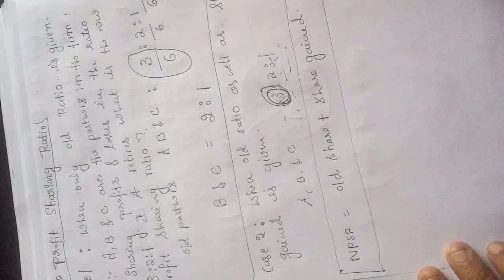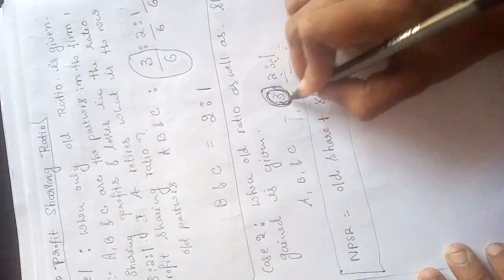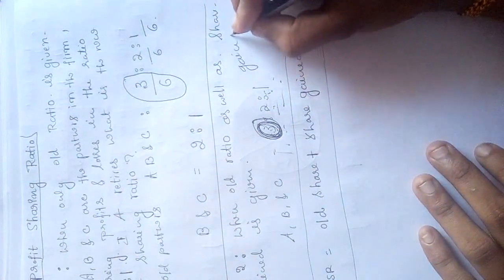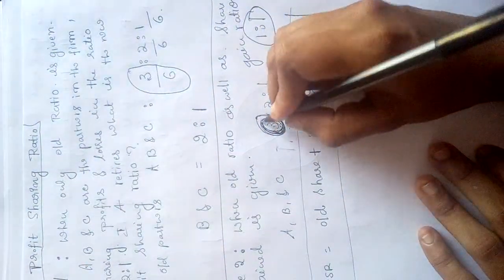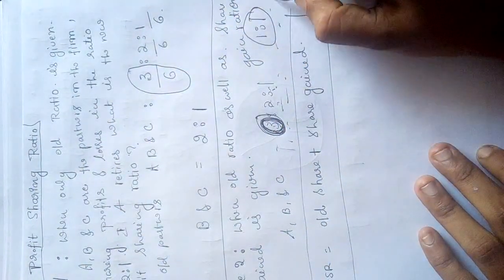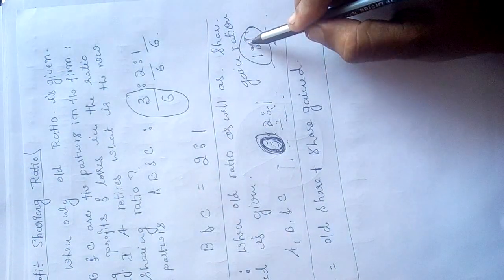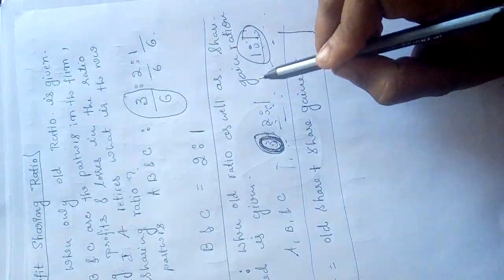Gain ratio means the ratio in which they are distributing this share of the retiring partner. For example 1:1. So gain ratio is different from share gained. Gain ratio is the ratio in which the retiring partner's share is gained or distributed among the remaining partners. Share gained is the amount which is obtained, or the share which is obtained.